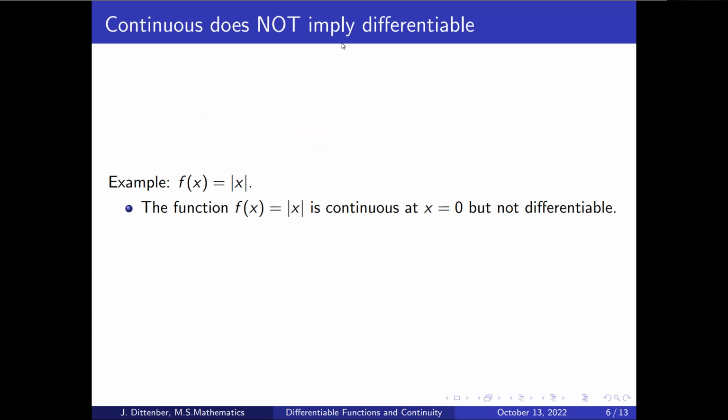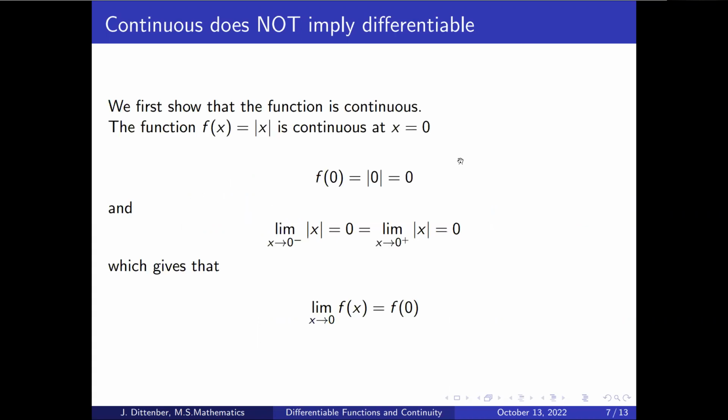So we're going to first prove that it's continuous at 0, and then we'll show that the derivative doesn't exist at 0. All right, so let's take a look.